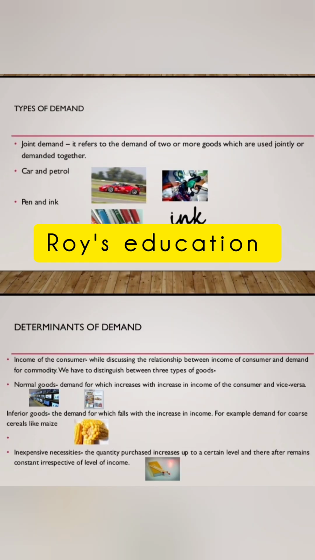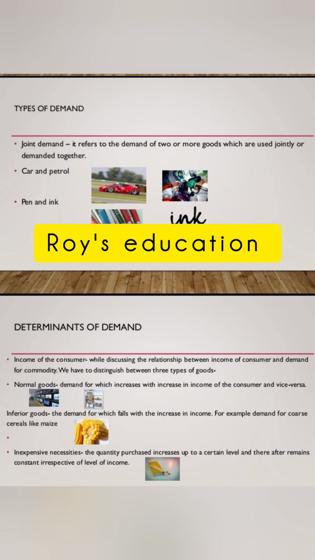Again we see joint demand. This is also one of the types of demand. Joint demand, by the name you can understand, means that two goods are jointly consumed. For example, we have seen this picture given, car and petrol. Car and petrol are jointly consumed, they are jointly demanded.